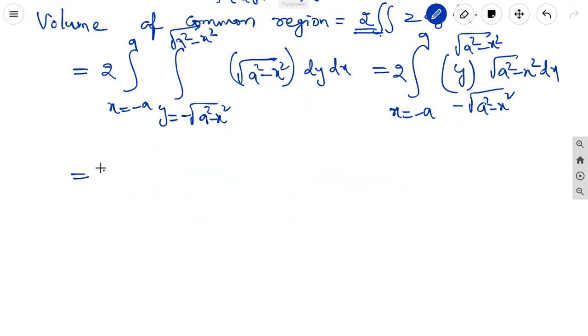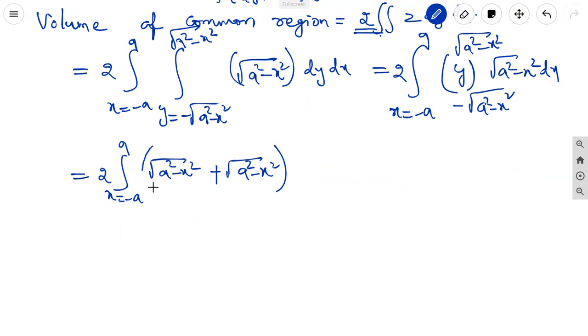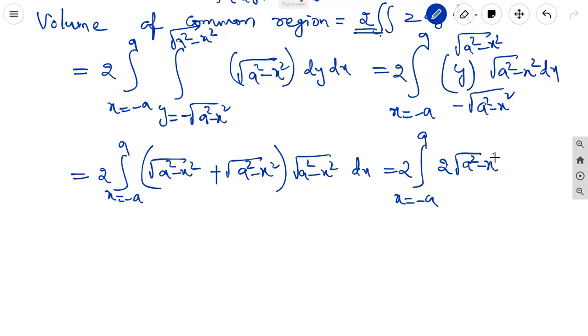It is equal to 2 integral x equal to minus a to a, upper limit under root a square minus x square minus lower limit, minus into minus plus under root of a square minus x square, into root a square minus x square dx. It is equal to 2 integral x equal to minus a to a, 2 under root of a square minus x square, under root of a square minus x square dx.